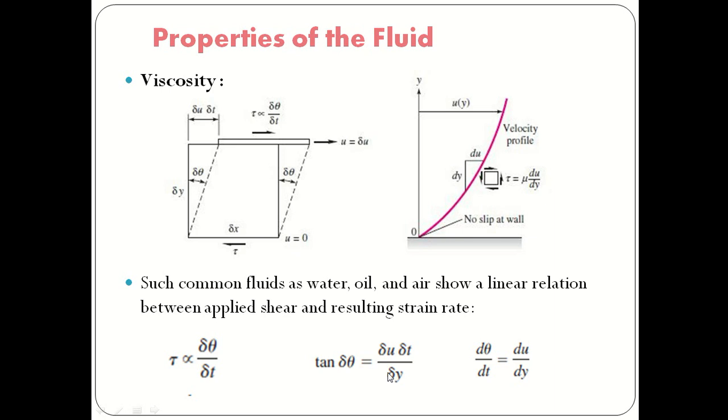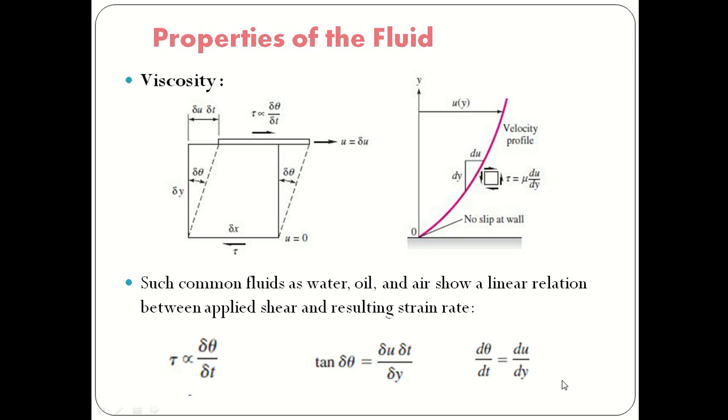This angle is very small. So tan delta theta is approximately delta theta, and delta theta divided by delta t is equal to delta u by delta y. Since the angle is very small, the ratio d theta by dt is equal to du by dy.